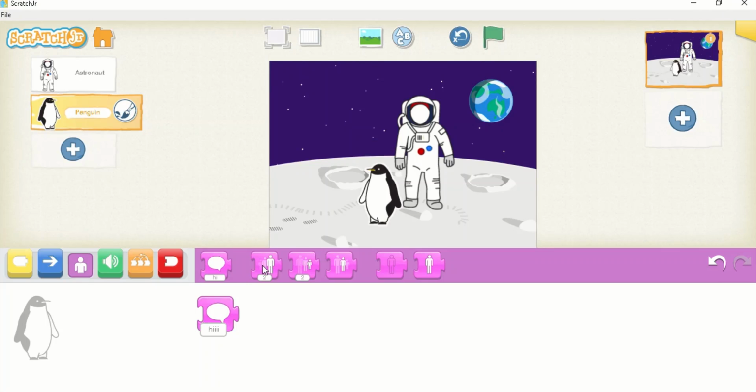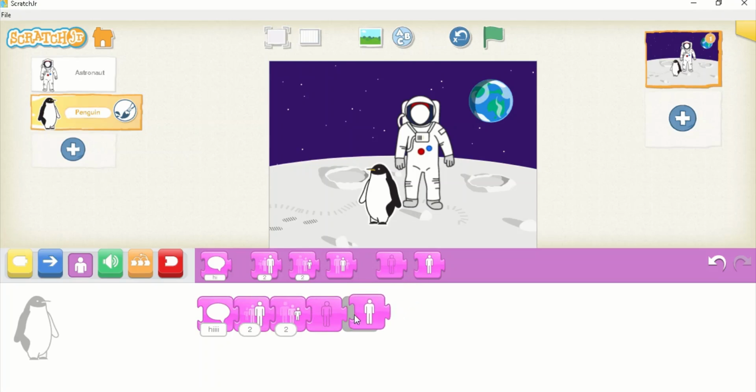Now what is this? Let's take this one. This is grow. The character will grow, and this one is shrink. Then two shrinks, suppose, and then this is normal. This is hide the character.